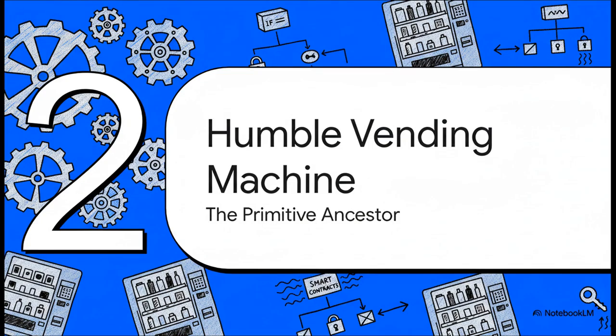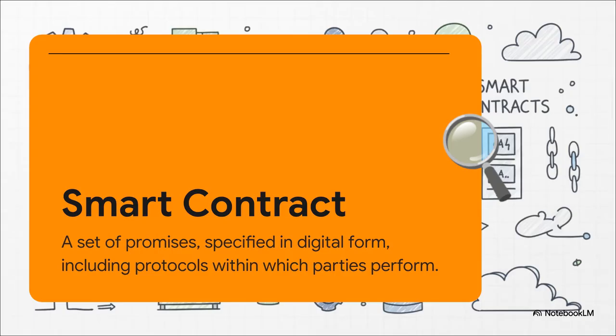So, self-enforcing, that sounds great, right? But what does it actually look like? Well, that brings us to Szabo's key idea, the analogy that unlocks this whole concept, the humble vending machine. Let's go straight to the source. This is Szabo's original definition from 1996.